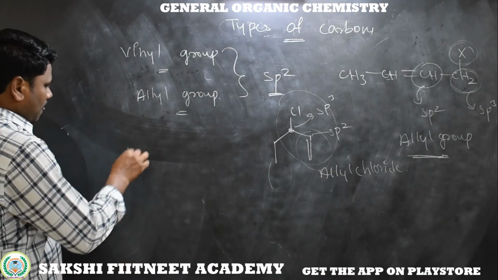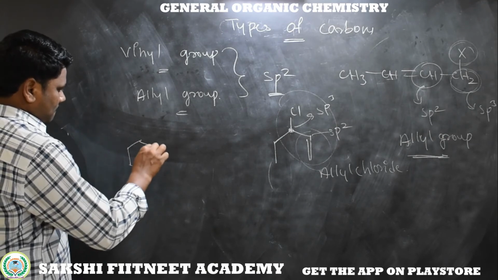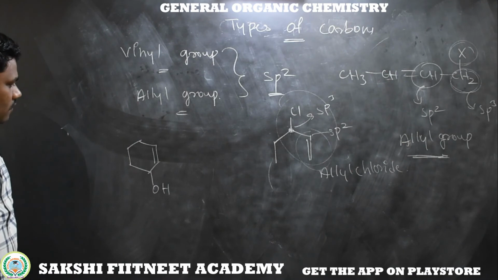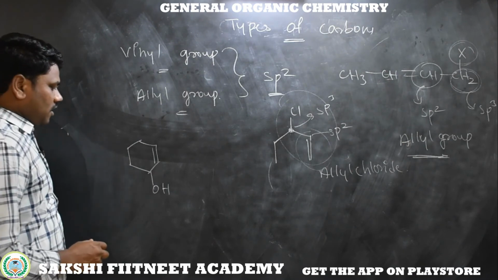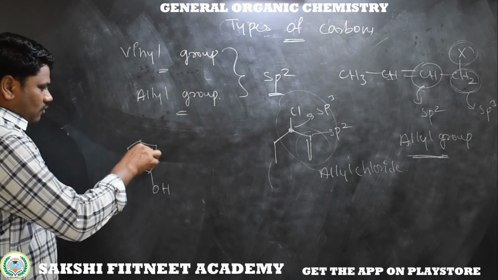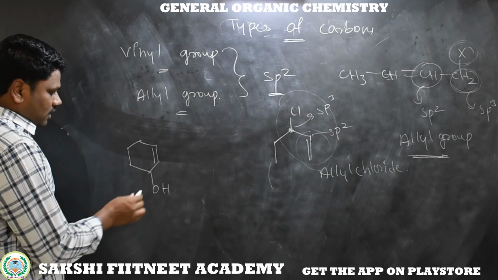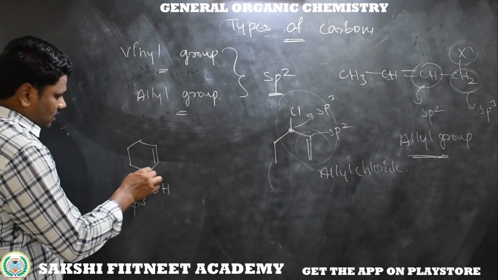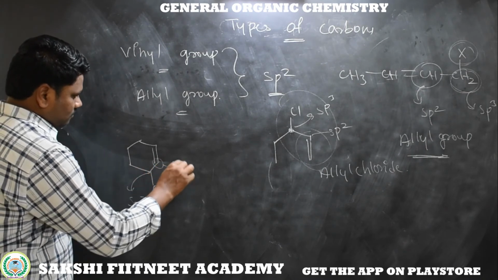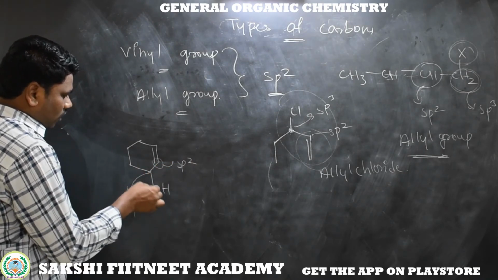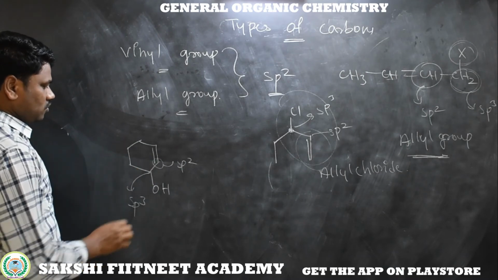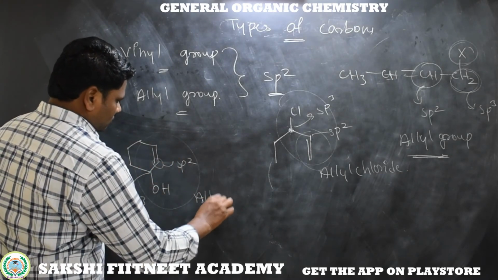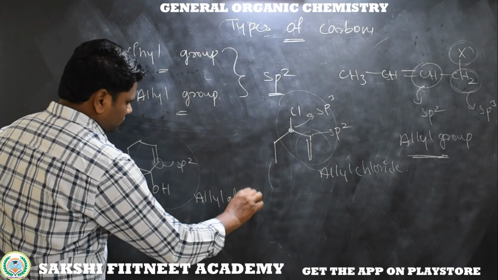Next, now see here, how can we give a common functionality? Now the double bond, and here this is an sp3 carbon, and this carbon is bonded to an sp2 carbon. So the group which is bonded to sp3 adjacent to sp2, we can call it allyl alcohol.